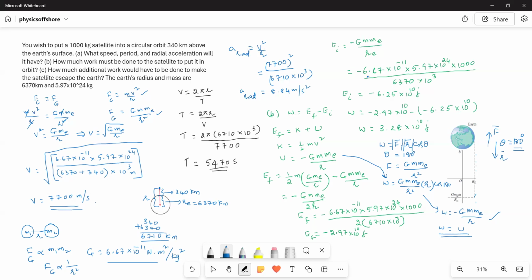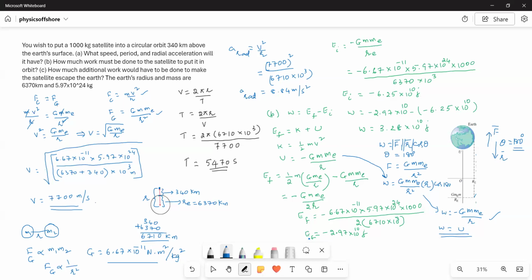And then we have to solve the equation. Here G is 6.67 times 10 to the power of negative 11, the mass of the Earth is equal to 5.97 times 10 to the power of 24, the mass of the satellite is 1000 kilograms, and the radius of the Earth is 6370 kilometers, which I converted into meters. So the initial energy is equal to negative 6.25 times 10 to the power of 10 joules. Therefore, what is the total energy?